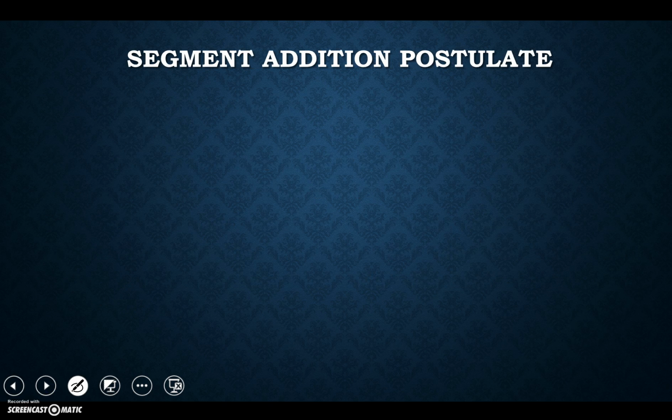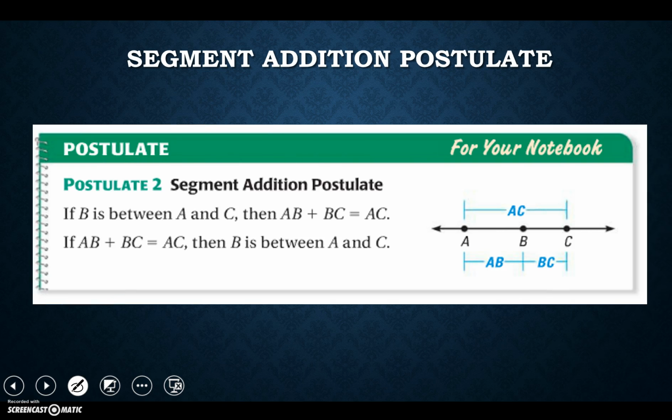What we're going to be using is the segment addition postulate. Ding, ding, ding, here's a postulate, so that means we need to write it down in our notebooks. Write down what you need, whether it be the words or the picture or both. The segment addition postulate states, if B is between A and C, that's a really key word there, meaning it's forming a straight line and they are collinear, then AB, remember the distance represented by just two letters, plus BC, another distance, equals the total AC.